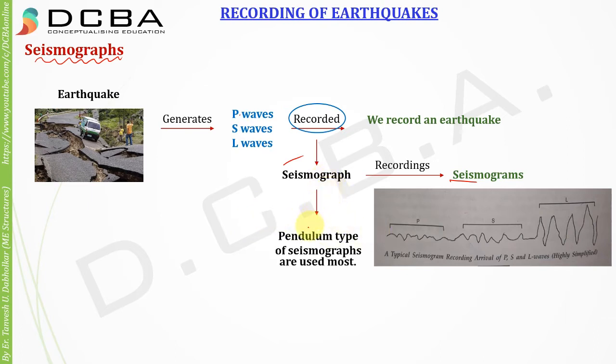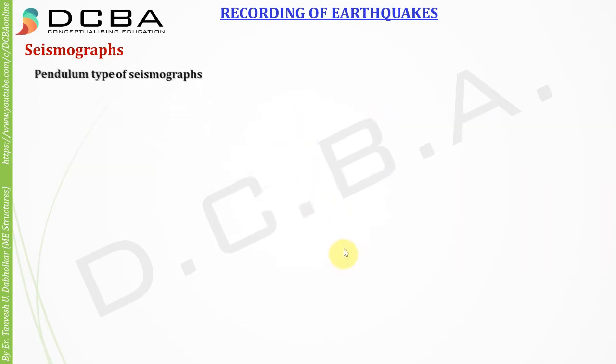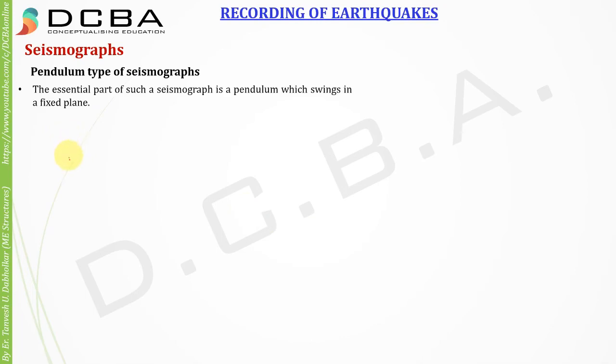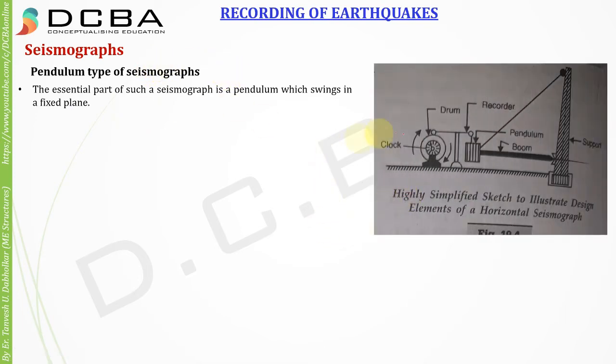Pendulum types of seismographs are used the most. Now, what are these pendulum types of seismographs? The essential part of such a seismograph is a pendulum which swings in a fixed plane. You can see in this image, this is a very simplified sketch of a seismograph, and this is that pendulum mass that is attached to this boom, and when the earthquake happens, this pendulum starts oscillating.